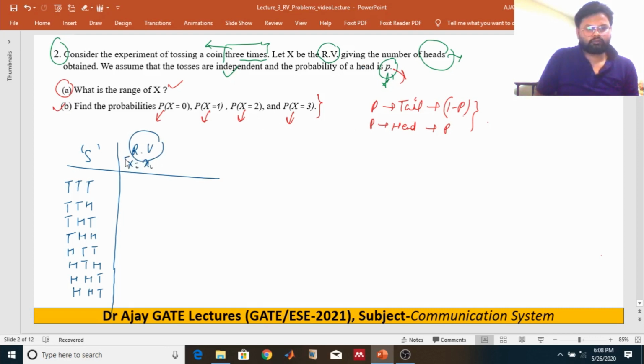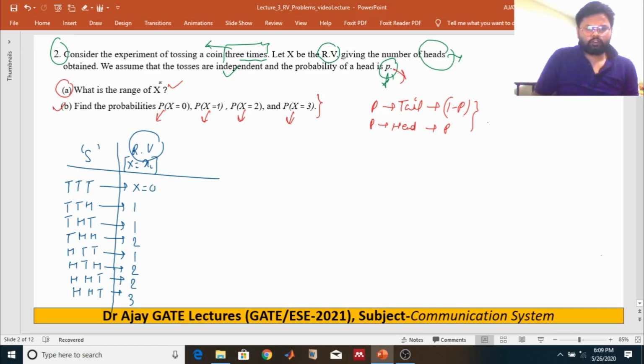Xi is what? Values. So there is no head appearing, that means the random variable x is 0. What about this one? Only one head is appearing, so x is 1, 1, 2, 1, sorry, 1, 2, 2, 3.